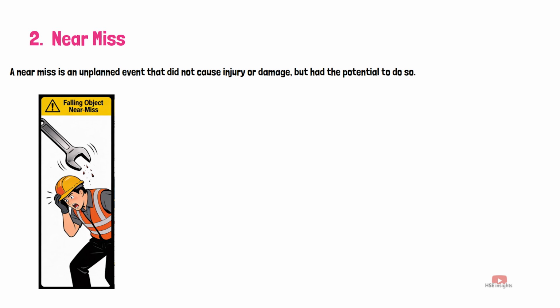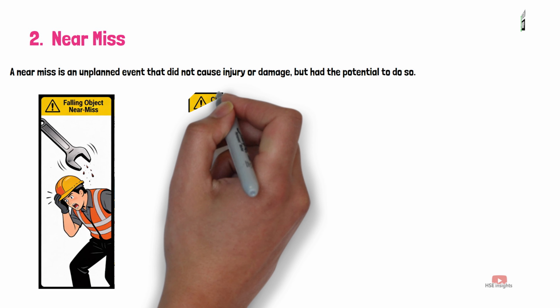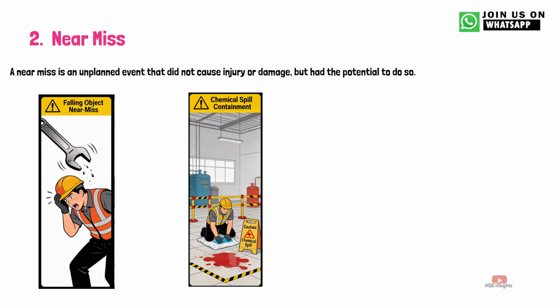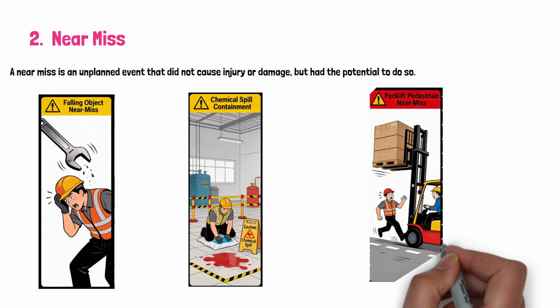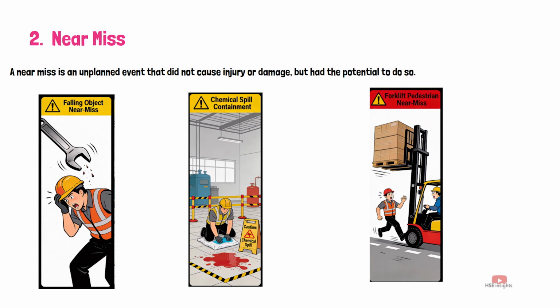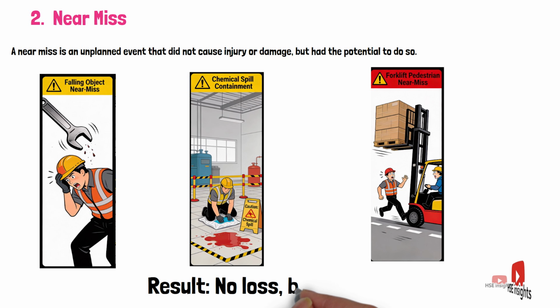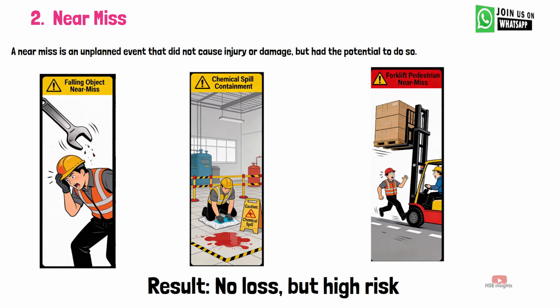Examples. 1. Tool falls near a worker but doesn't hit. 2. Chemical spill cleaned immediately with no exposure. 3. Forklift narrowly avoids hitting a person. Result: no loss but high risk.